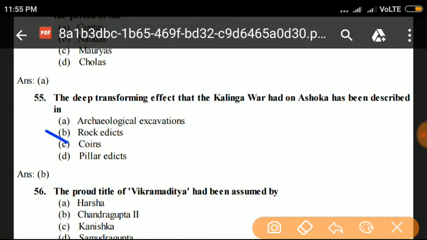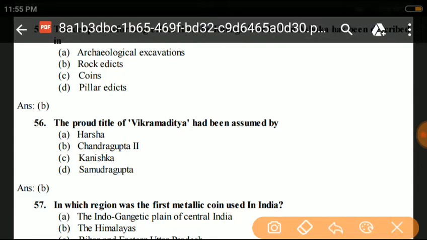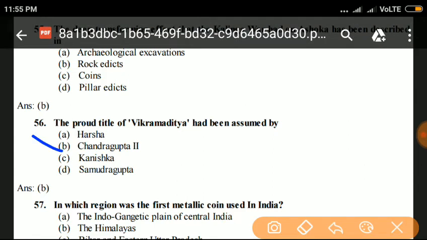Found in rock edicts. Next question number 56. The proud title of Vikramaditya had been assumed by Harsha, Chandragupta II, Kanishka, or Samudragupta. Answer is B, Chandragupta II.